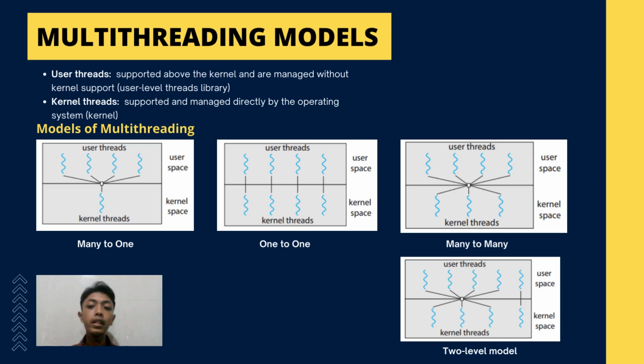So the models of multi-threading are, as you can see in the slide: many-to-one, one-to-one, many-to-many, and the two-level model. The two-level model is a combination of one-to-one and many-to-many.